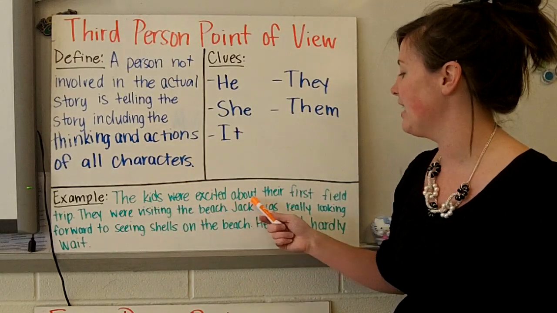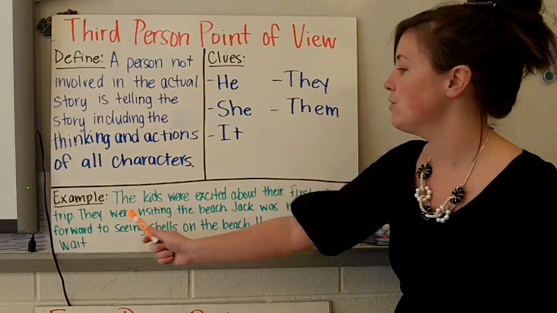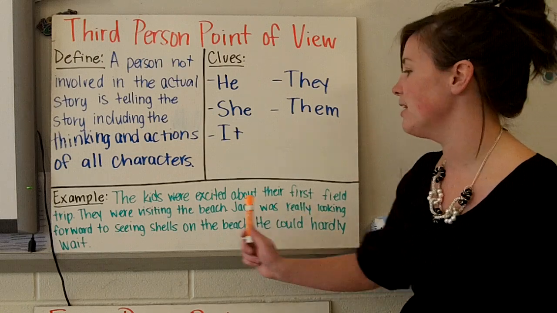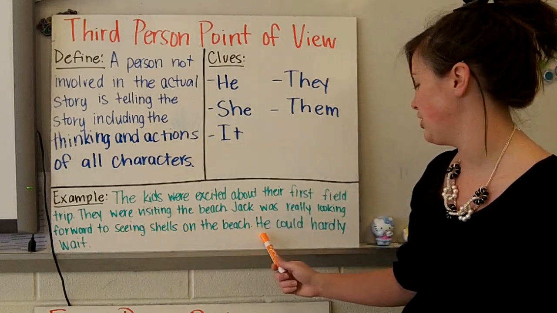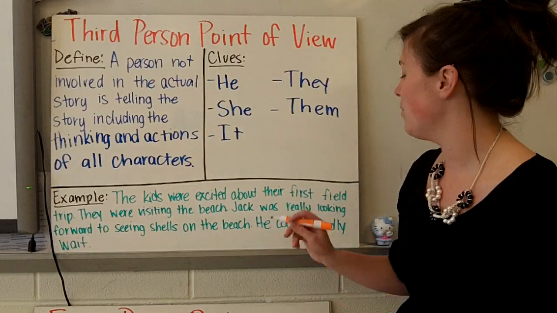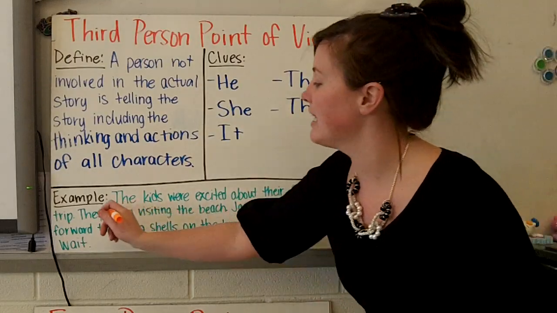Okay, so our example that we're going to try and find key words in is: The kids were excited about their first field trip. They were visiting the beach. Jack was really looking forward to seeing the shells on the beach. He could hardly wait. Okay, so we're going to circle some key words. Okay, and the first key word I see is they.